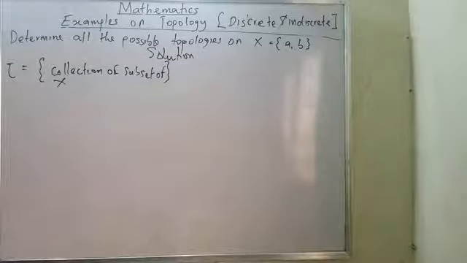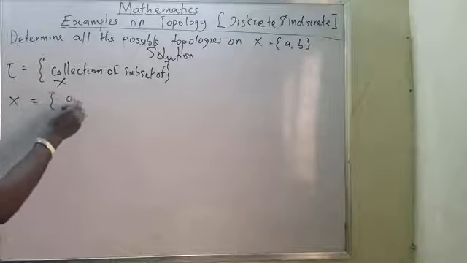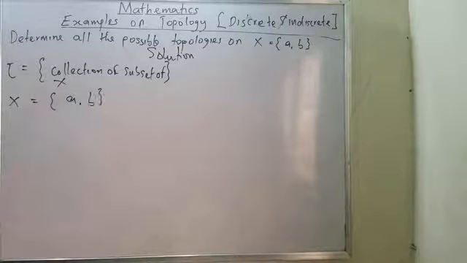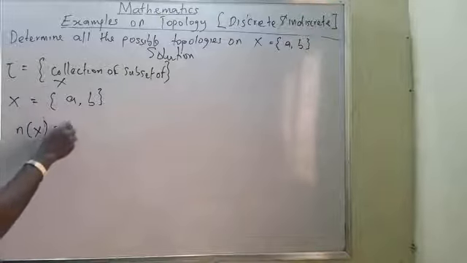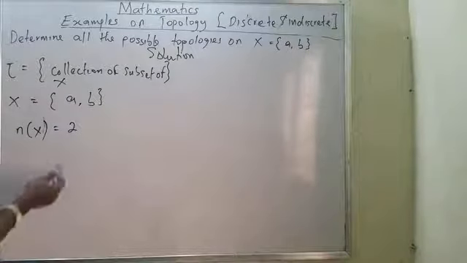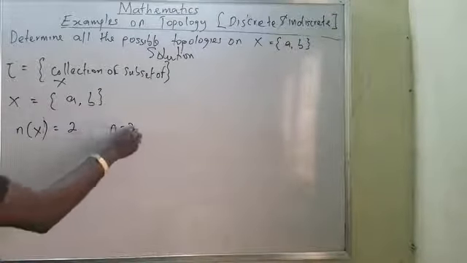And what I mean by that: this is my X from the question. We have only two elements in X. Don't forget, the cardinality or the number of elements in a given set, we can call it n of S, which equals 2. It means my n equals 2.